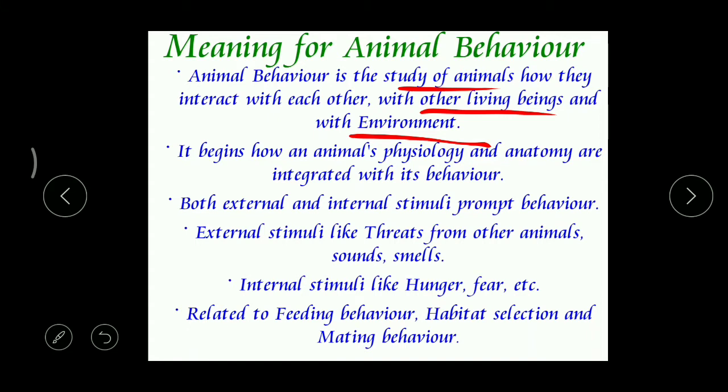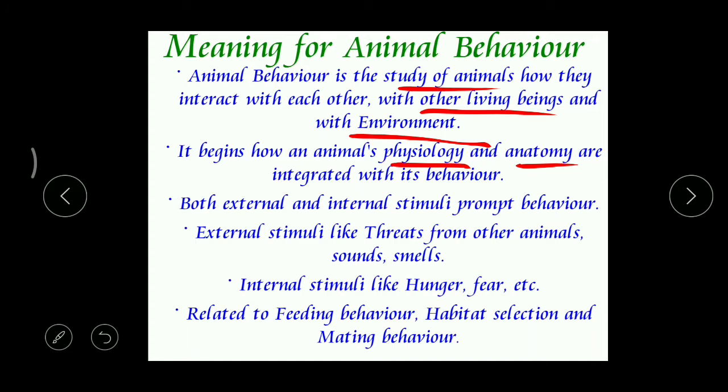And this animal behavior begins with the animal's physiology. What is meant by physiology? Physiology means the different types of systems present in the animal, like the respiratory system, circulatory system, digestive system, nervous system, skeletal system, like this. And anatomy means internal structure.